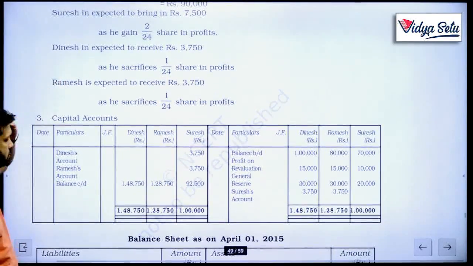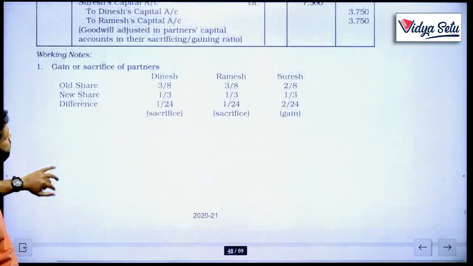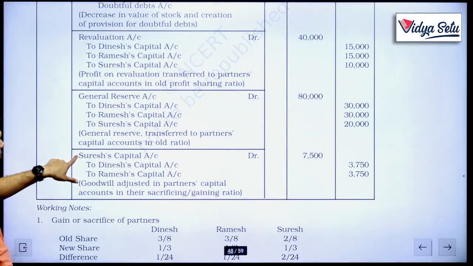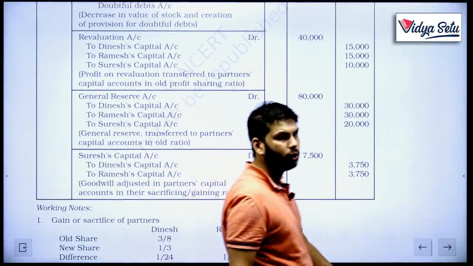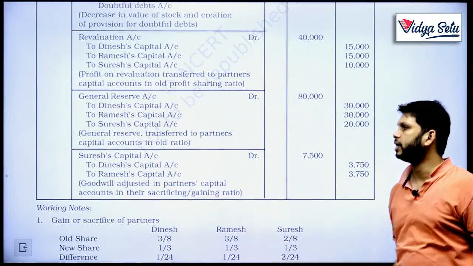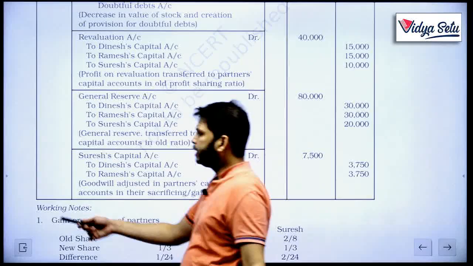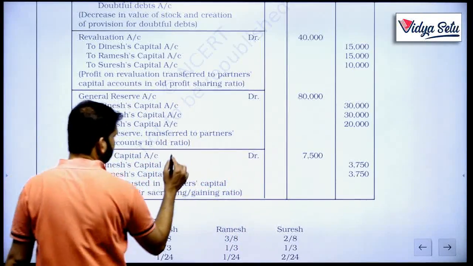So let's see. His capital is getting debited by 7,500, and for these two who are sacrificing, always remember what it will be.